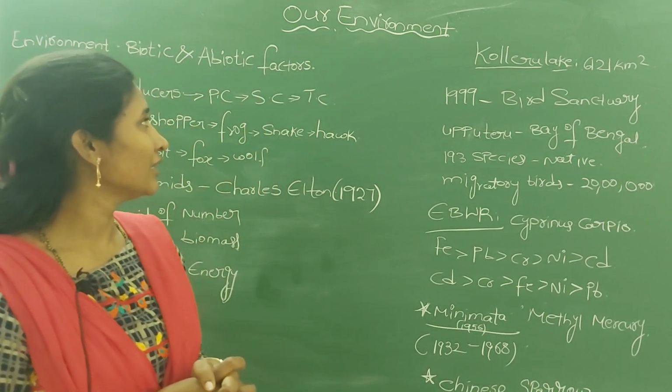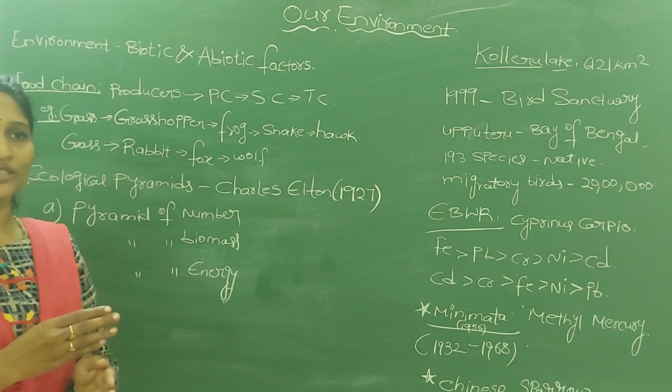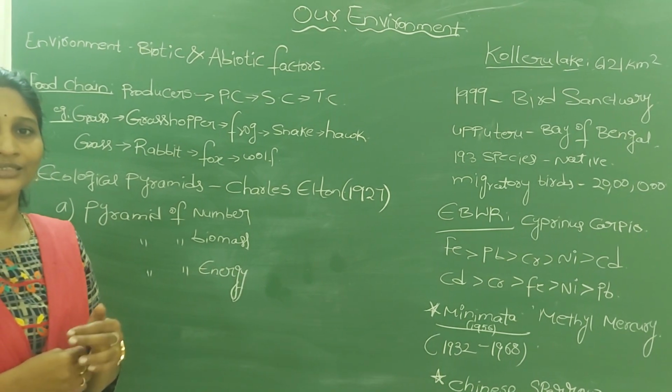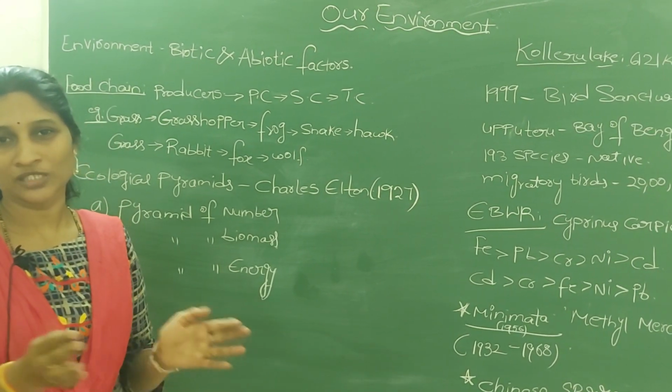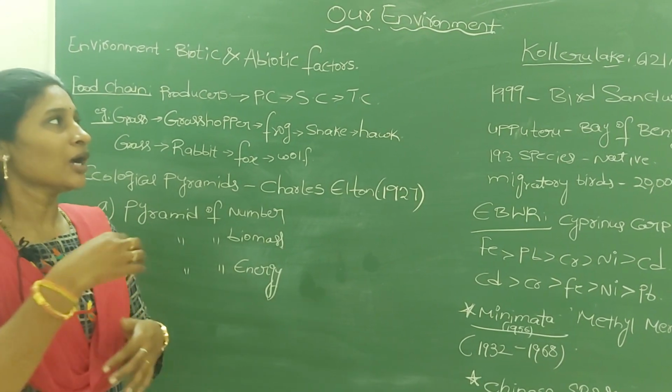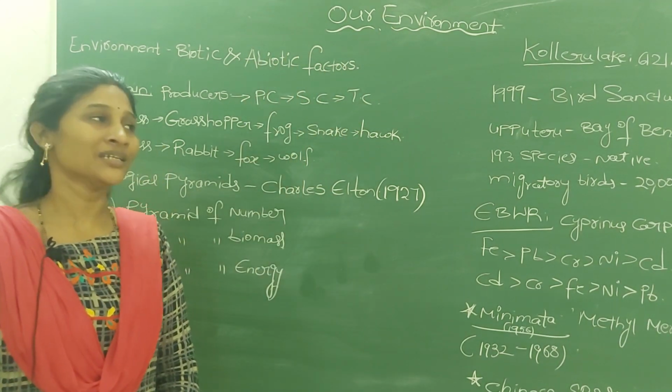These are physical factors, biological factors, and the interactions between them. The whole together we call the environment.